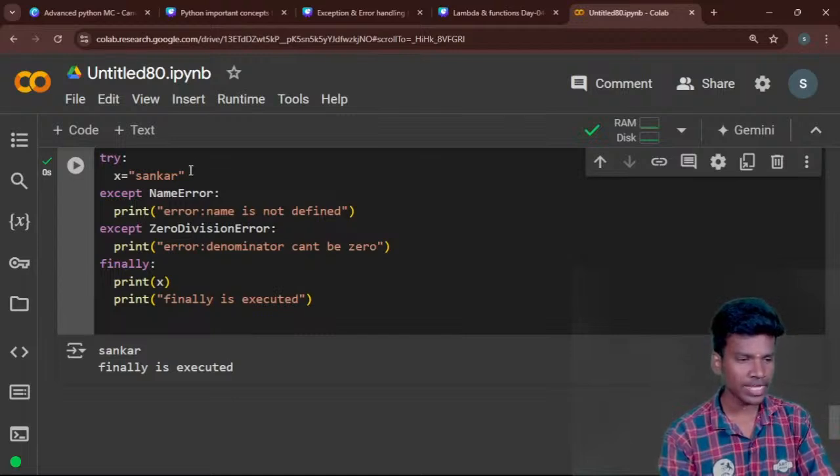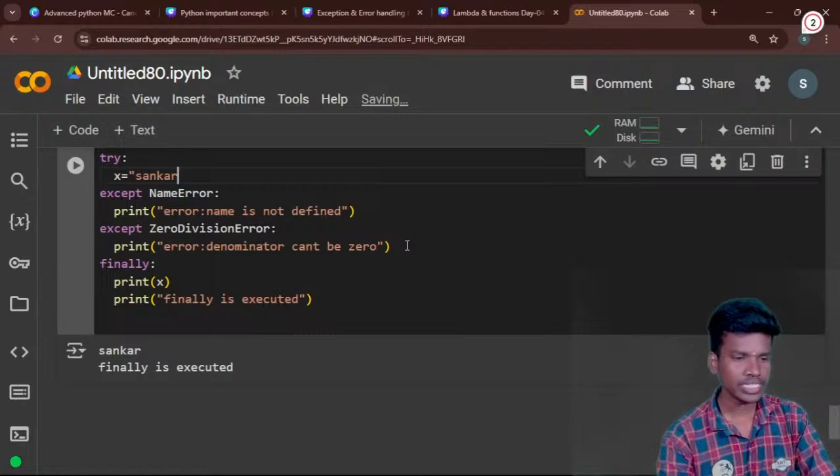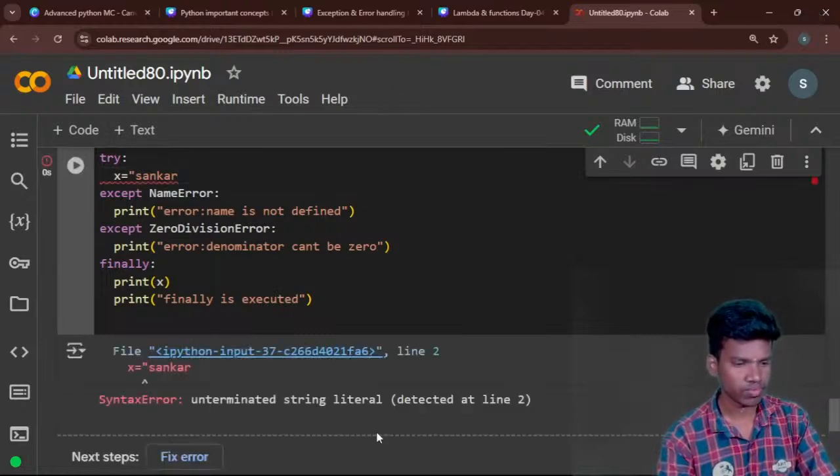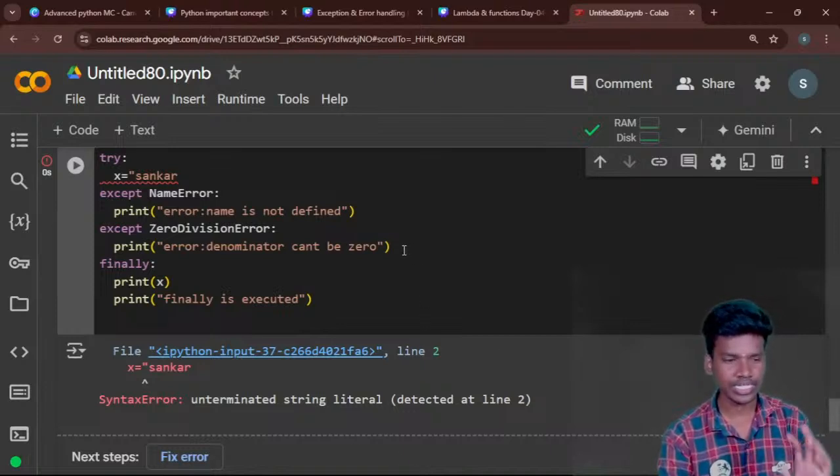So now I mention this one kind of error. It is the syntax error. So what do I do? It's getting another error because I'm not using that syntax error, right?